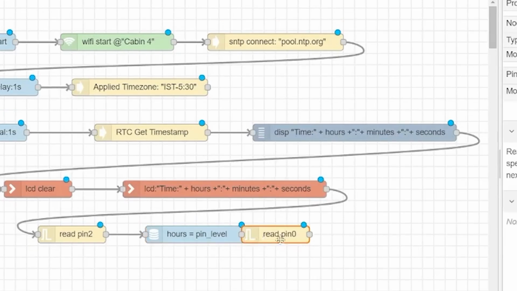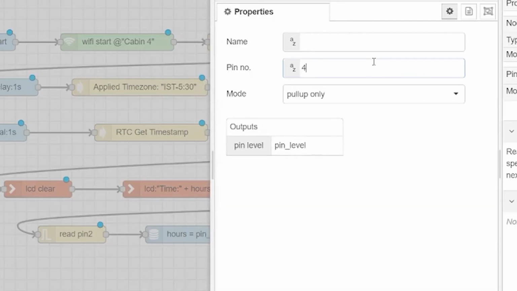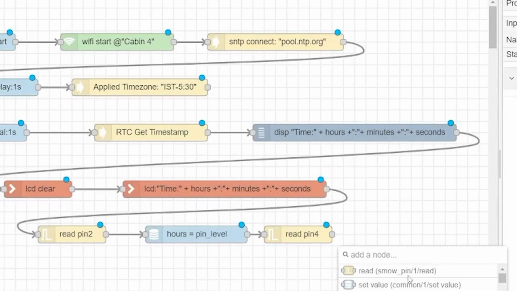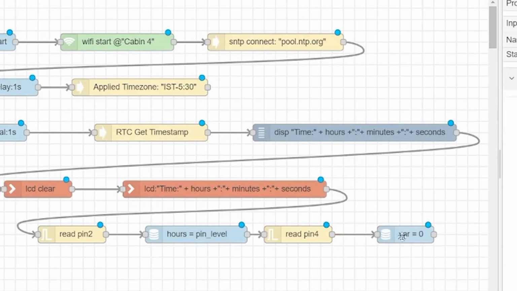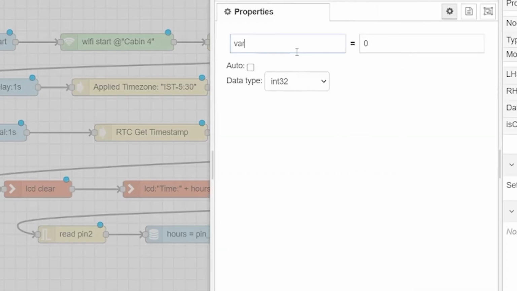So read node. Then again we will choose another read node. Here pin number, let's take it 4. Then the set value node. Double tap on it. Here we will select minutes. Minutes equals to pin_level.